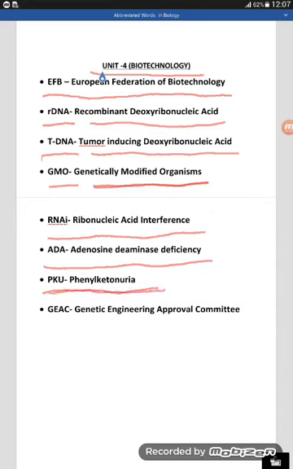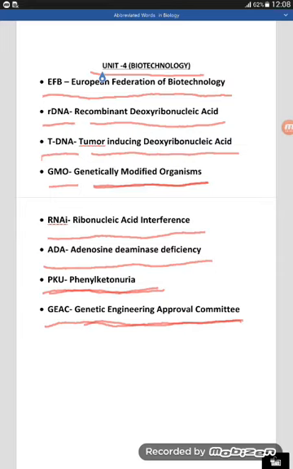PKU, phenylketonuria. The next word is GEAC. GEAC stands for Genetic Engineering Approval Committee. This is the committee which gives the approval for any genetic engineering.